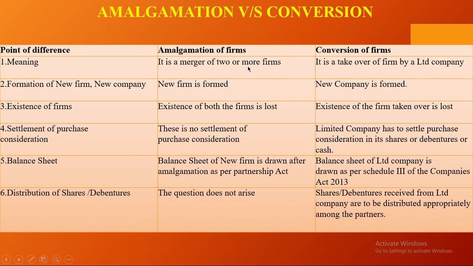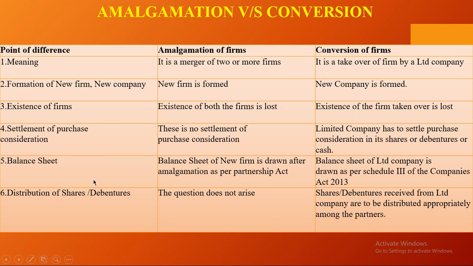देखिए मर्जर में 2 फॉर्म्स जॉइंटली they are together doing the business, but यहाँ पर हम कन्वर्ट करते हैं पार्टनरशिप फॉर्म को लिमिटेड कंपनीज में. ना फॉर्मेशन, यहाँ पर न्यू फॉर्म होता है, न्यू कंपनी फॉर्म होती है. Existing of both firms is lost because new firm पूरा मर्ज होकर बनता है. Existing of a firm taken over is lost. ओके. Settlement of purchase consideration, there is no settlement of PC whatever the amount we have to give. यहाँ पर सेटलमेंट होता है लिमिटेड कंपनी में in the form of shares, डिवेंचर और कैश.